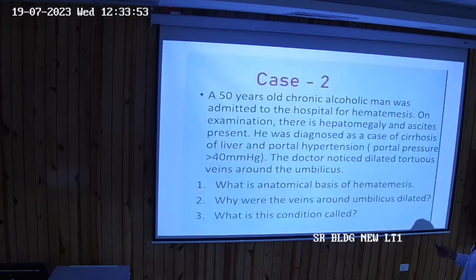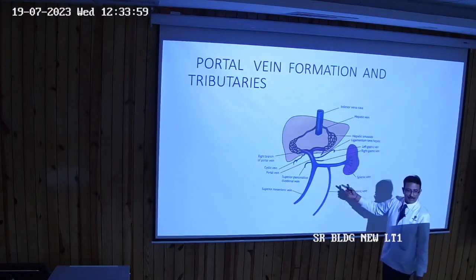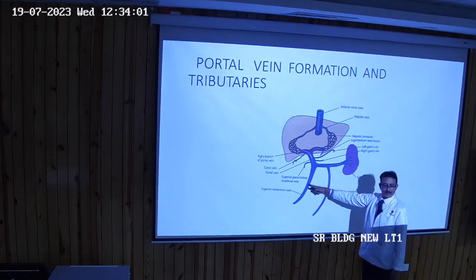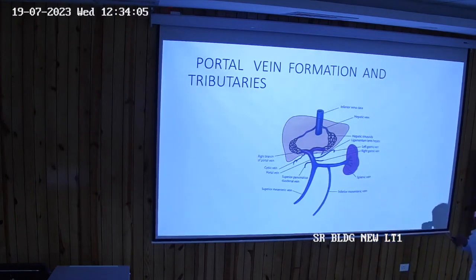There are two cases which are very important cases. I'll come to it later. Look. Okay, very clear. What is this? Superior mesenteric vein. There's superior mesenteric, there's a splenic vein. What vein is draining into a splenic vein? Inferior mesenteric. Your portal vein is formed, dividing into right, left, divides, and then breaking up into capillary.